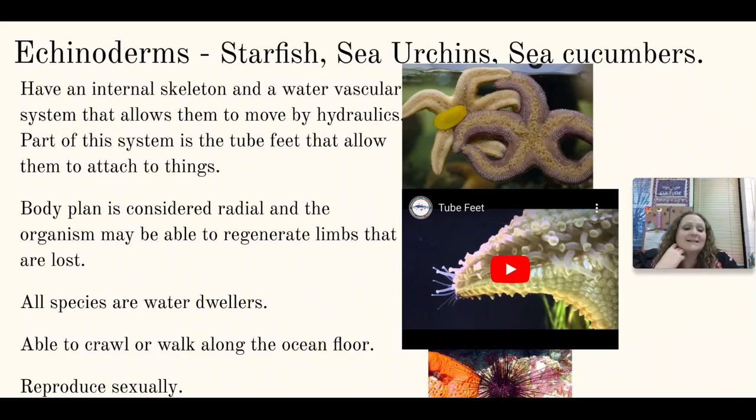Body plan on these guys is radial. They are considered to be radially symmetrical, and they're able to regenerate, in a lot of cases, lost limbs. Now, obviously, if there's too much lost, it won't be able to regenerate that, but usually an arm on a starfish, they can regenerate. All species, like I said, live in the water, and they're all able to crawl or walk along the ocean floor, and as all animals, they reproduce sexually.